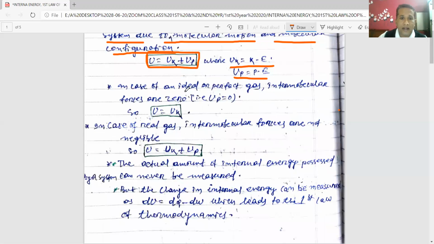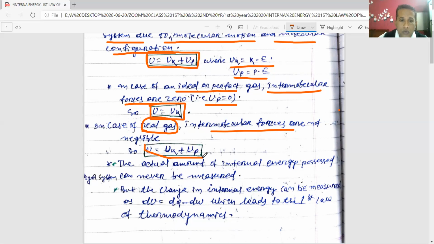In case of an ideal or perfect gas, what will happen? The intermolecular forces are zero. That's why potential energy will be zero. So in case of an ideal gas, internal energy is only UK. That means it is due to kinetic energy only. In case of a real gas, the intermolecular forces are not negligible. You cannot ignore them. So the internal energy will be U equal to UK plus UP. UK is kinetic energy, UP is potential energy.